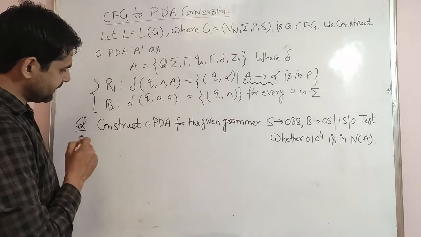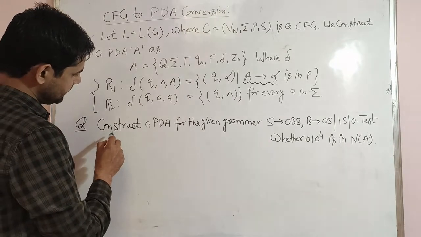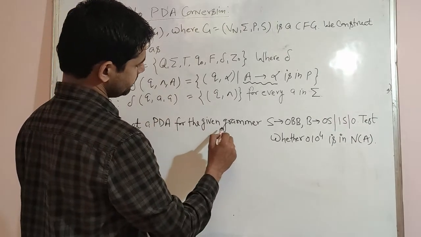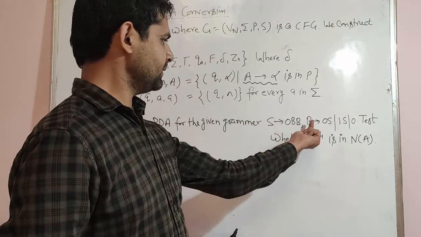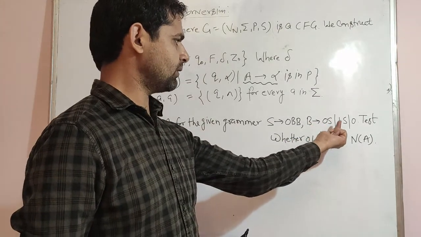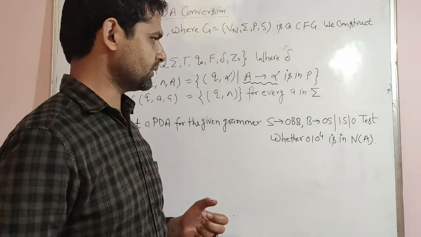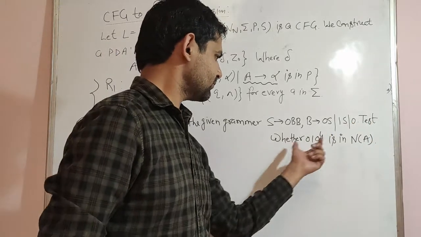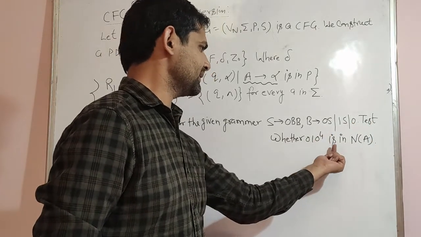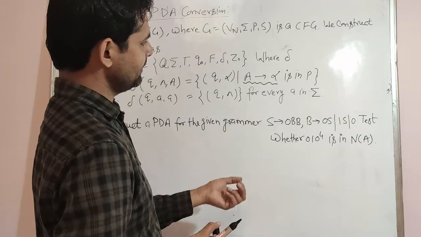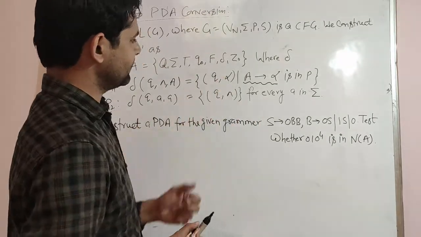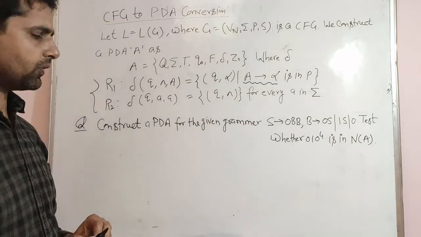Now we are considering an example. The first one is to construct a push-down automata for the given grammar. The grammar is given as S tends to 0B, B tends to 0S, 1S, then 0. Next, test whether 0104 is accepted by that push-down automata or not.